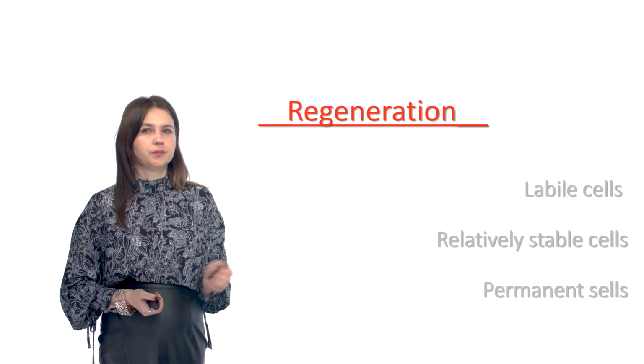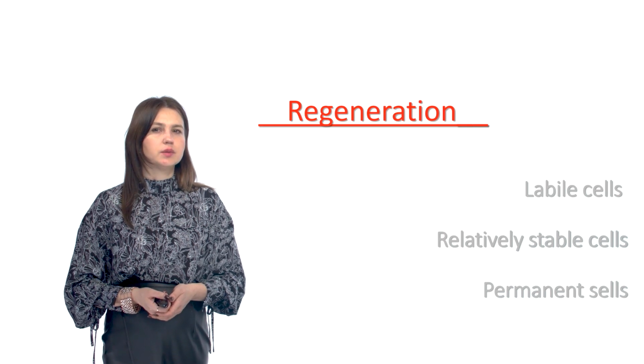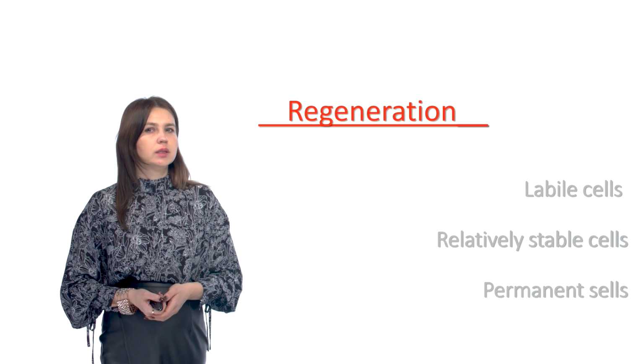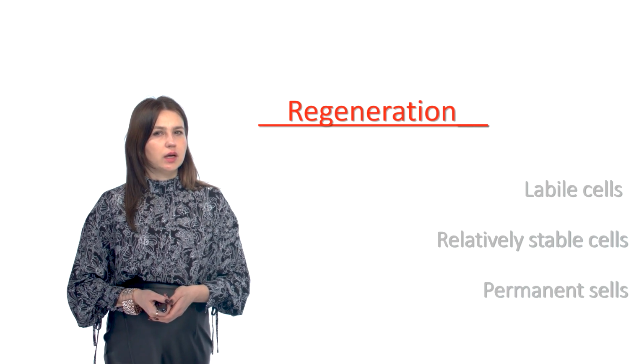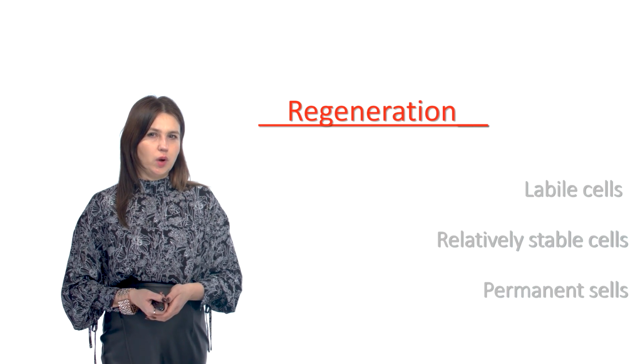labile cells. Labile cells, such as basal epithelial cells, are the types of epithelial cells, and hematopoietic stem cells in the bone marrow. These cells usually actively divide throughout life, being a source of cells to replace the dead ones.